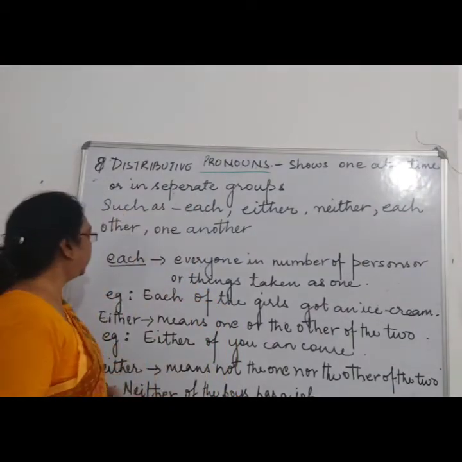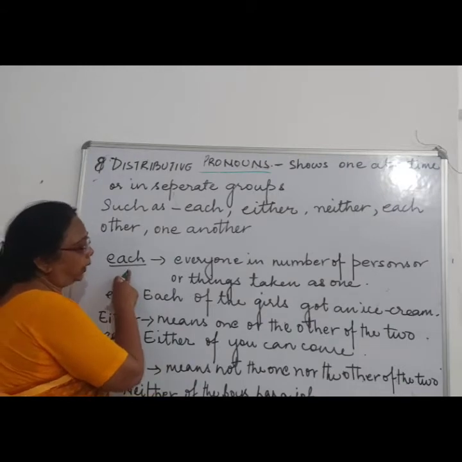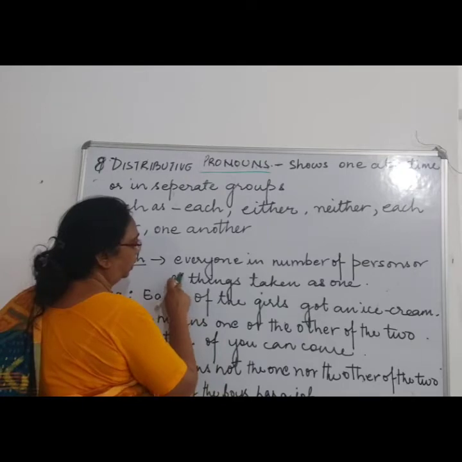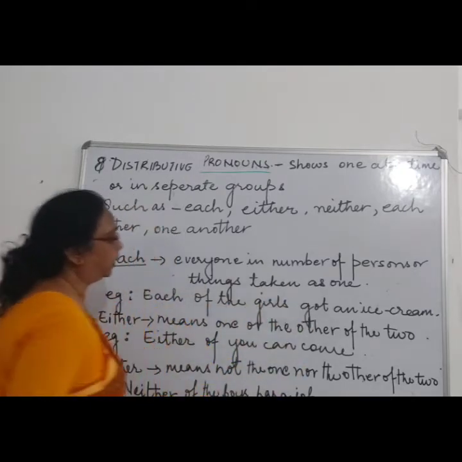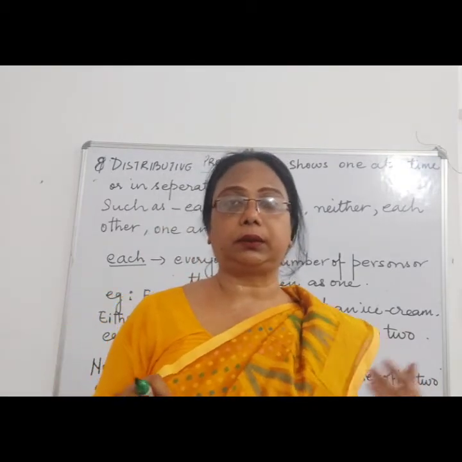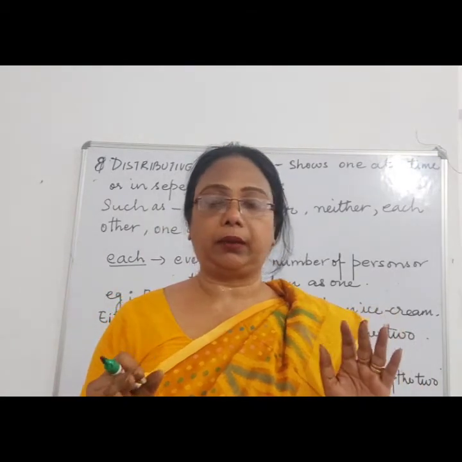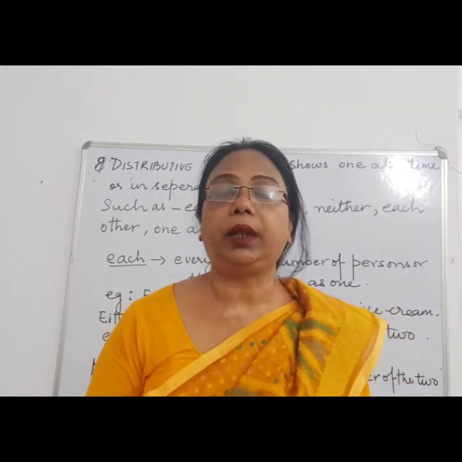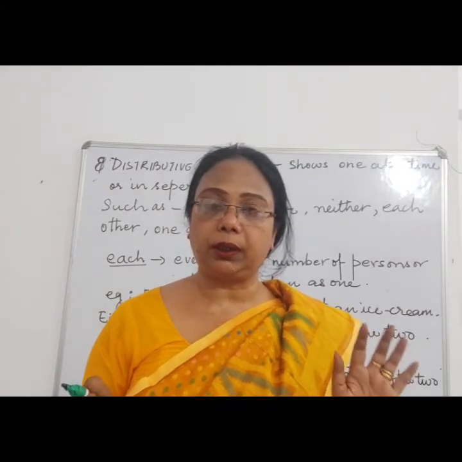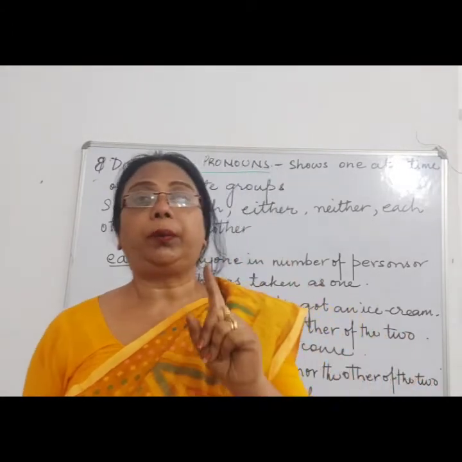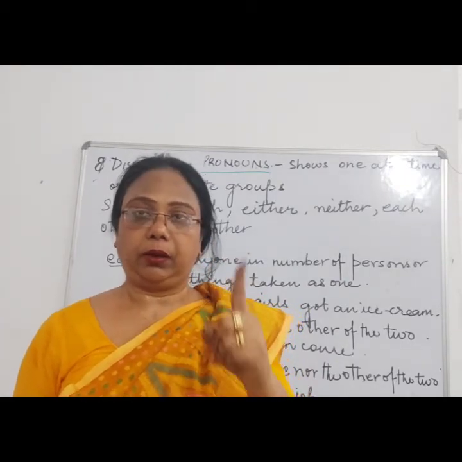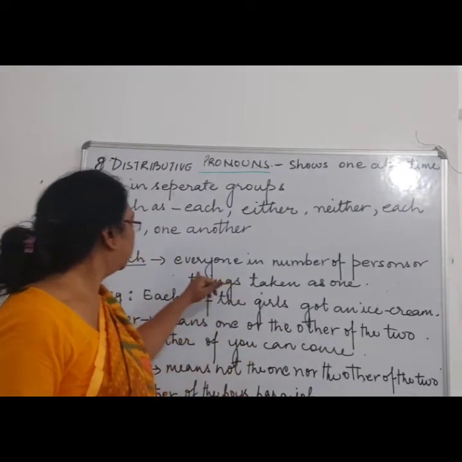So we will see over here, we use each for everyone in a number of persons or things taken as one. Like you have a class, suppose 7th A children. There are how many children? 46 children in 7th A, but it will be considered as one class, 7th A. So it is each class.